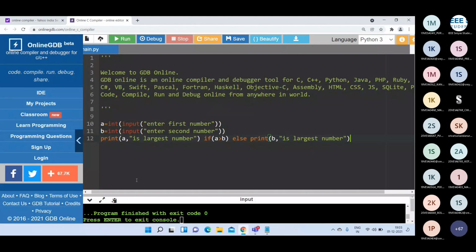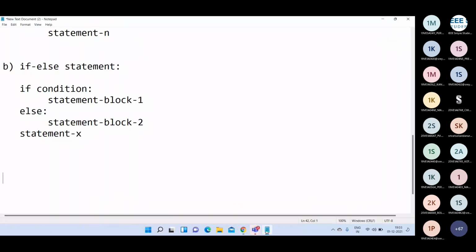So that's what we can say: Python is a very easy and simple language. You can write whatever you want, by following the control statement syntax. It is like an English statement: print something if condition, else print something. You can write it elegantly. That's why Python is more popular today. There is no complicated syntax, there are no semicolons. That's why it is very easy for beginners to write a program. That's about the if else statement.